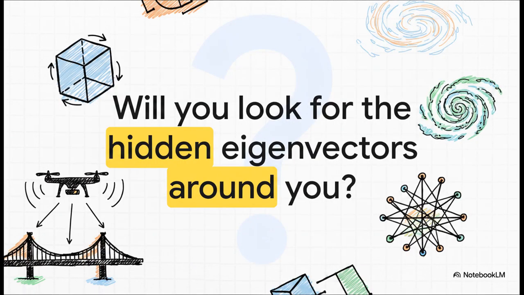I really hope this explainer has profoundly changed how you look at the math structuring our world. It's clearly not just numbers. It is the hidden DNA of reality itself. But I'll leave you with this final thought to ponder. As you go through your day, what other hidden mathematical systems are silently governing, stabilizing, or even threatening the physical objects you interact with every single day?